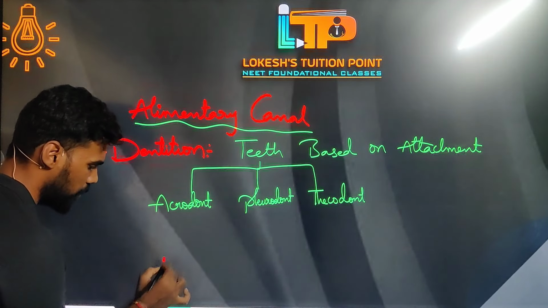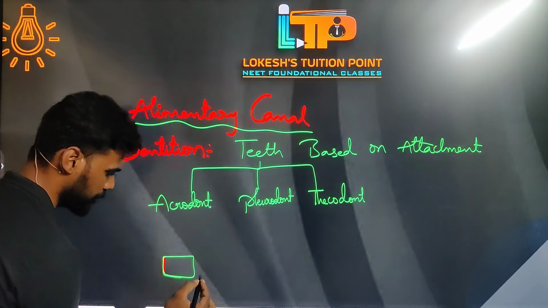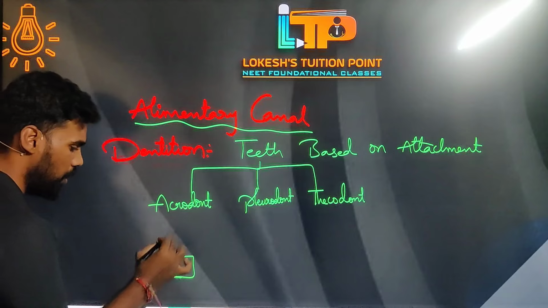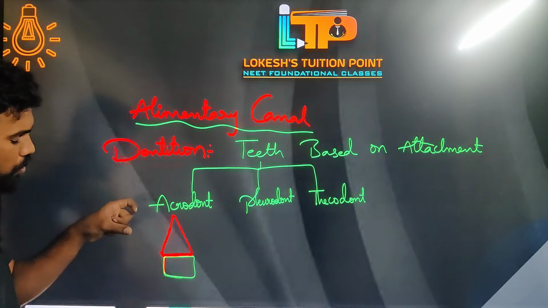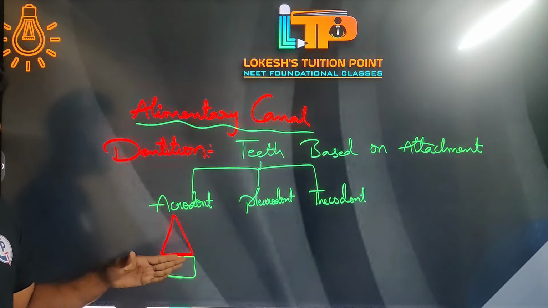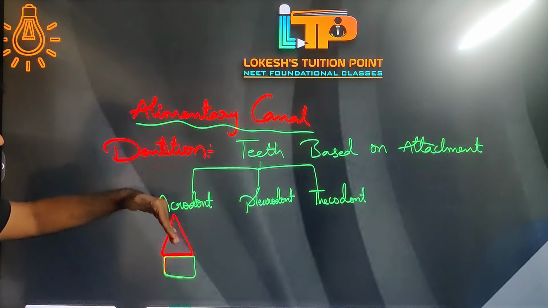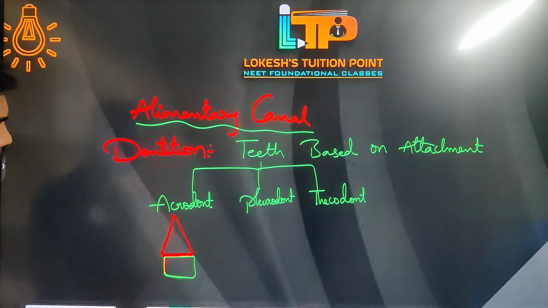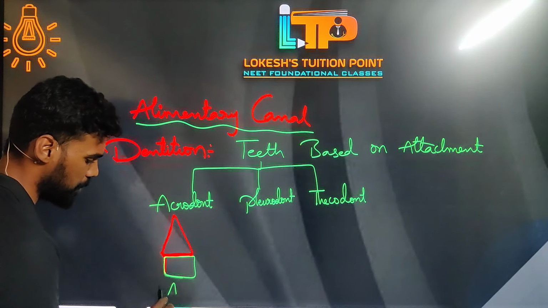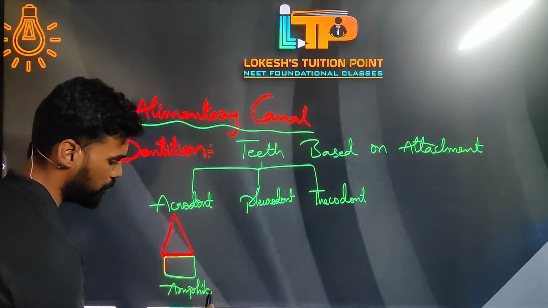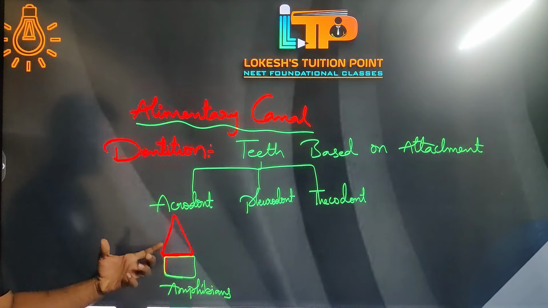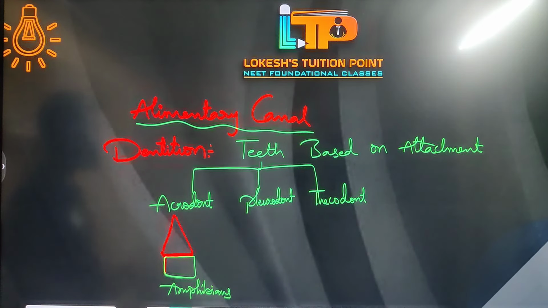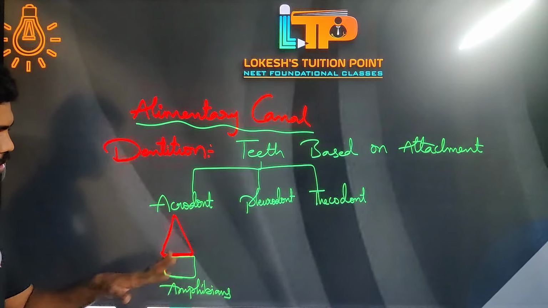In case of acrodont, let's consider this is our jawbone. Now teeth are present on the jawbone in this way. There is no strong attachment between teeth and the jawbone. They are simply placed over the jawbone. This kind of arrangement you can find in amphibians. There is more possibility of breaking down of teeth in this case, because as there is no strong attachment here, there is a high possibility of separation of teeth from the jawbone.